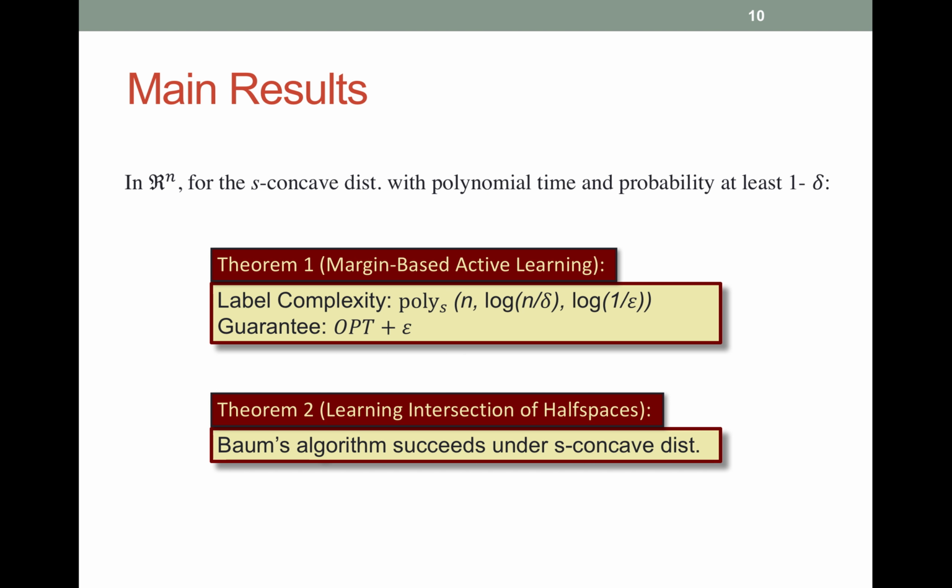With this structural result at hand, we can show that in the Euclidean space of ambient dimension n, for the S-concave distribution, in polynomial time and with probability at least 1 minus delta, for margin-based active learning, we can get a very strong guarantee, OPT plus epsilon, with label complexity only polylog dependent on 1 over epsilon. Here OPT is the cost of the Bayes optimal classifier, and epsilon can be arbitrarily small. For learning intersections of halfspaces, we show that Baum's algorithm succeeds even under the more challenging S-concave distribution.